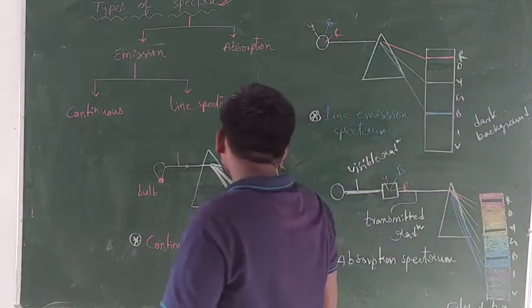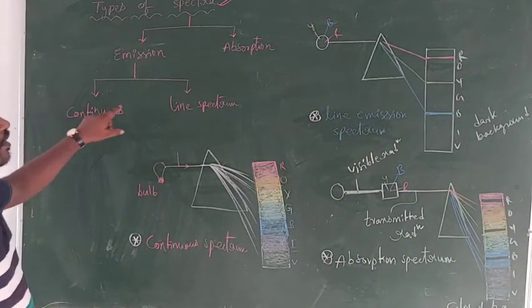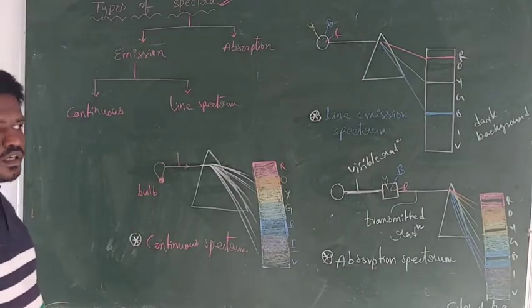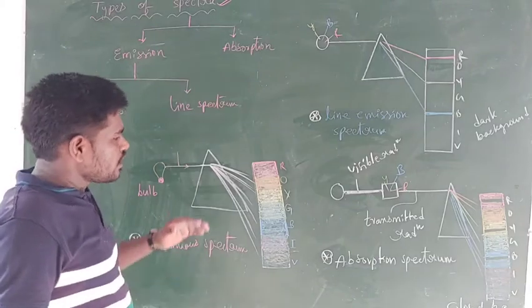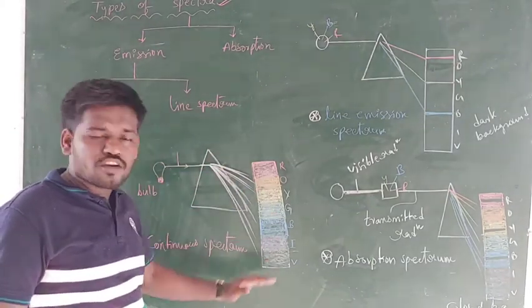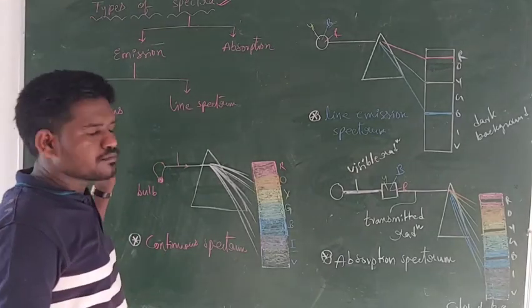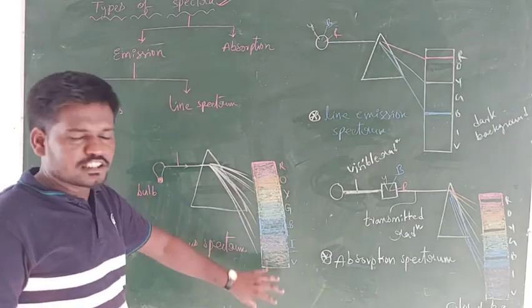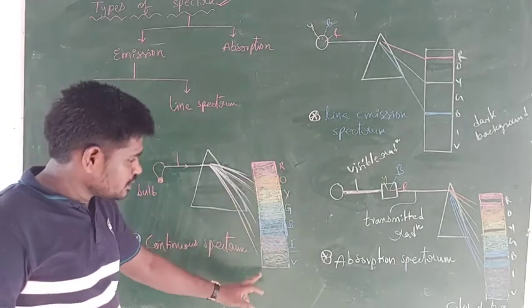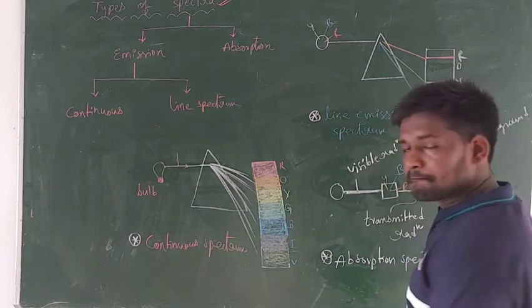So here emission spectrum is of 2 types: first one continuous spectrum and second line spectrum. In an emission spectrum guys, if you have continuous distribution of colors, it is known as continuous spectrum. This is the example guys, because first this is an emission spectrum, and in this emission spectrum all the colors are present continuously.